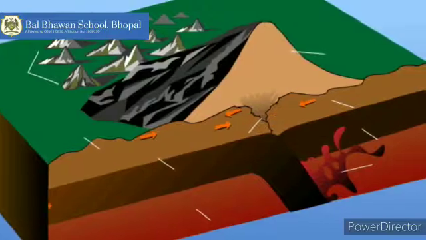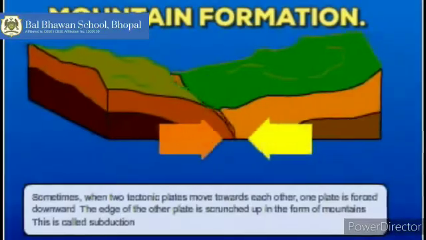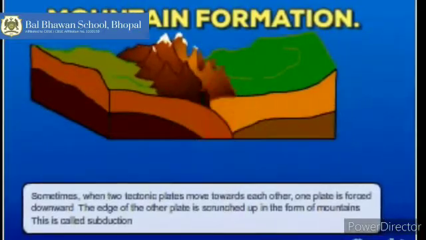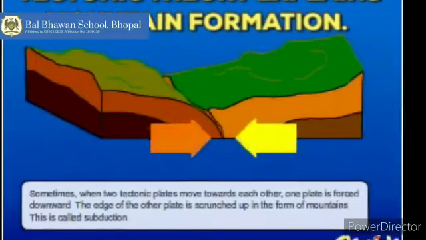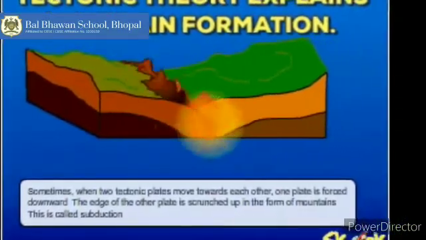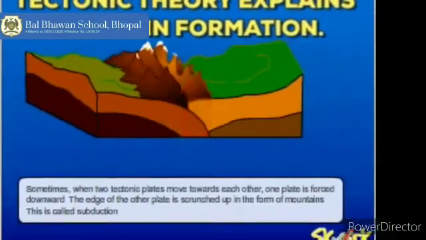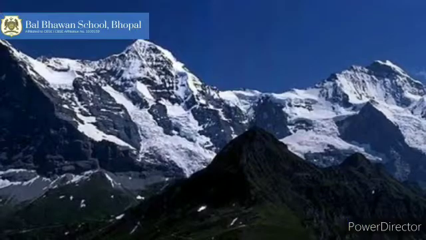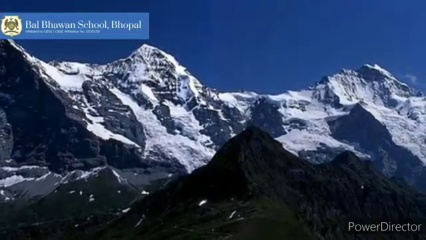Then the rocks that make up the plates are pushed up and over each other. The more they push together, the more the land rises. And after a while, ta-da! You have a mountain. And all of this happens over a really long time. I'm talking about millions and millions of years.